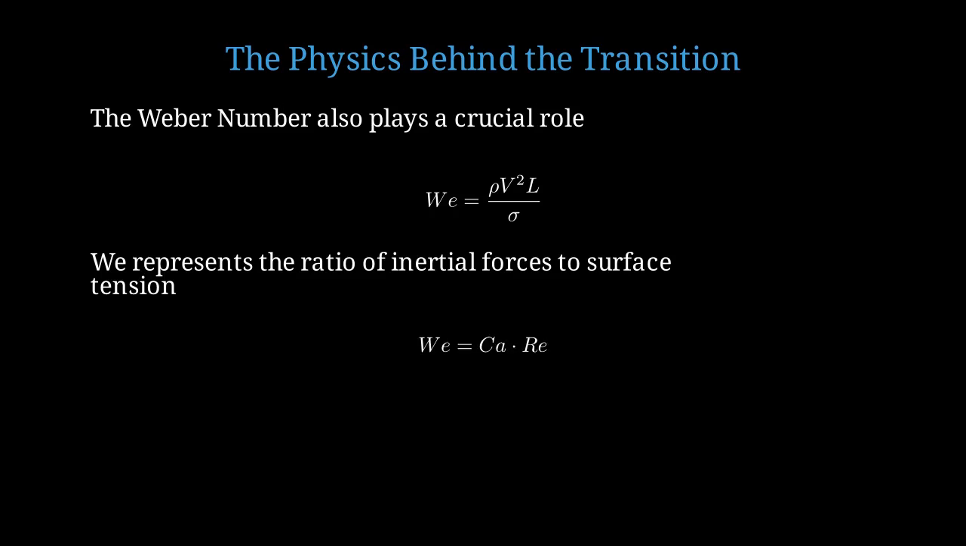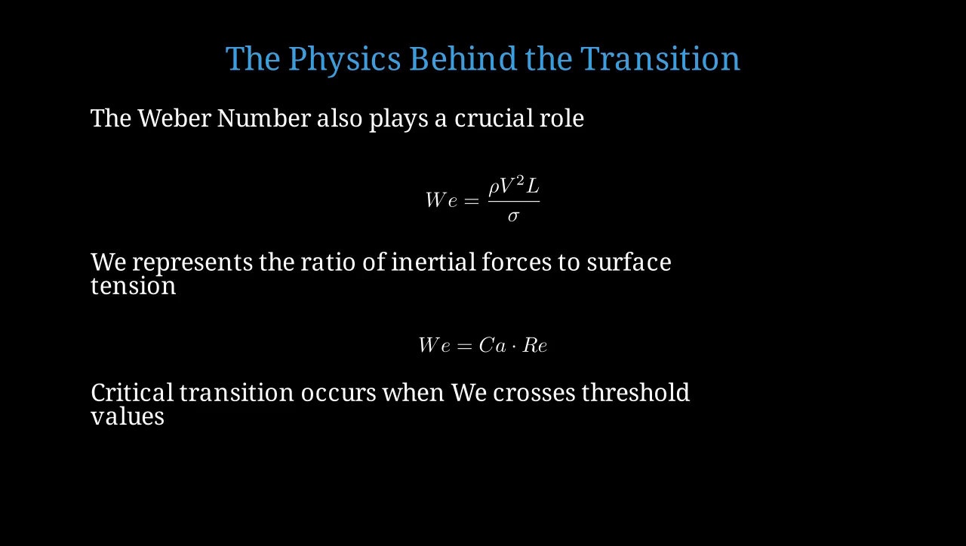The Weber number is related to the capillary number and Reynolds number by We = Ca × Re. The transitions between regimes occur when the Weber number crosses certain threshold values.